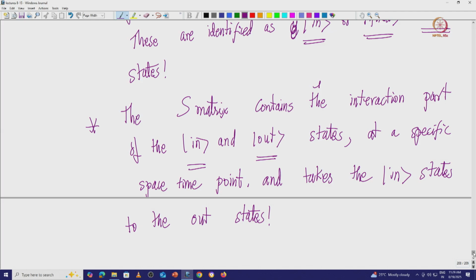There is a specific reason why we do that, and that goes back to quantum field theory.